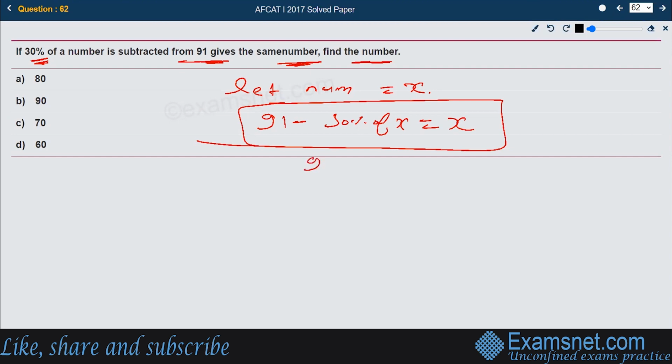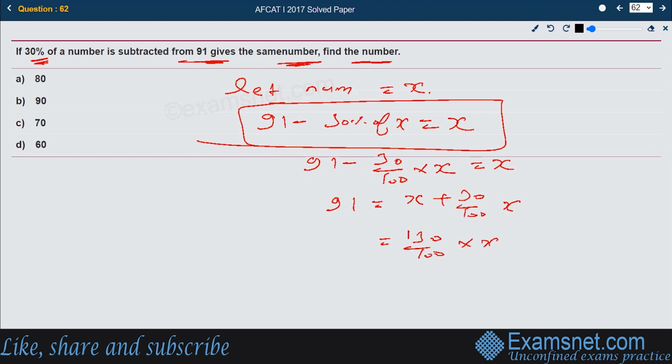If you solve this further, 91 minus 30 by 100 into x should be x. So 91 is equal to x plus 30 by 100 of x. This is nothing but 130 by 100 of x is equal to 91. If you want to solve this, the 0 gets cancelled. 13 sevens are 91. So the x value comes out to be 70, and that is available in option number C. So that is the right answer.